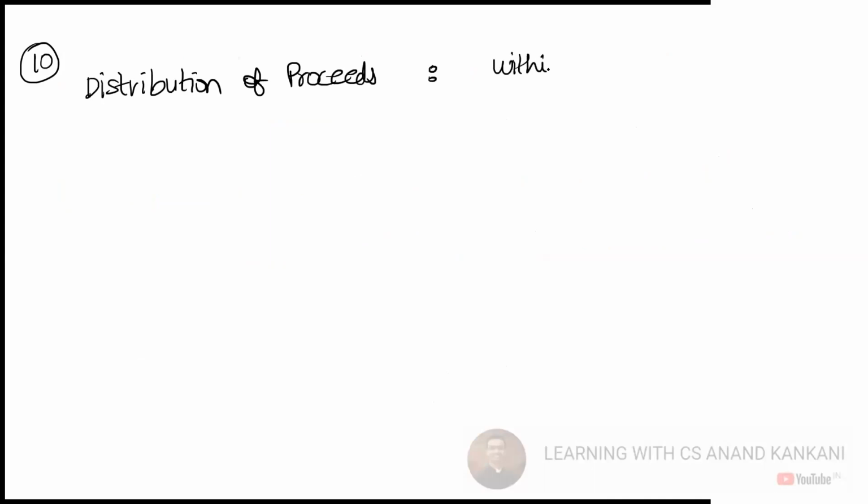Now, just see, the distribution of the proceeds will be done within 6 months. This has to be done within 6 months, right?